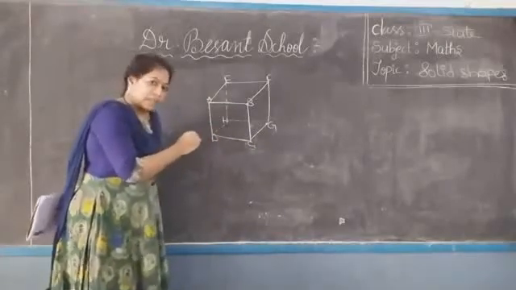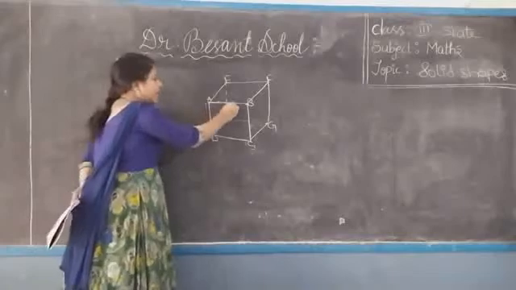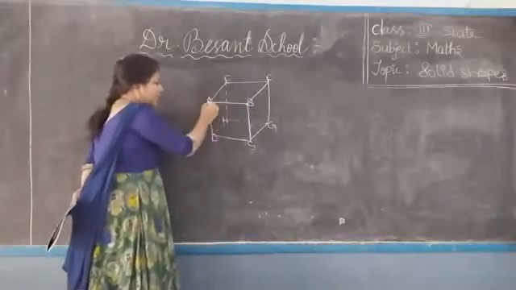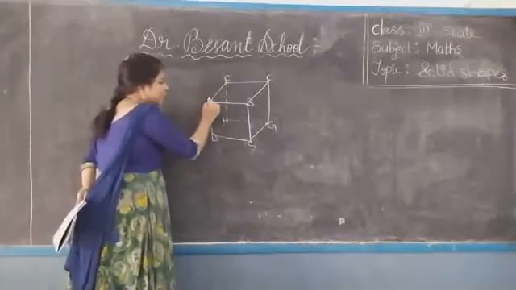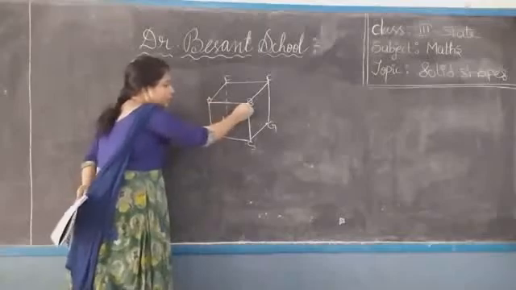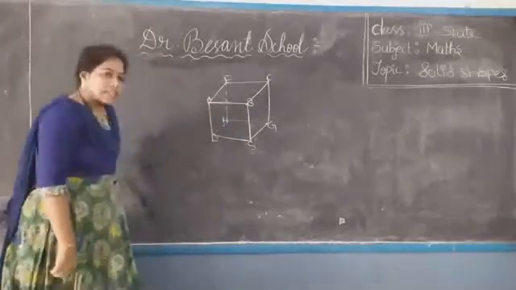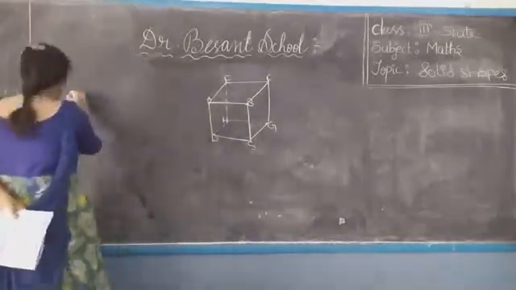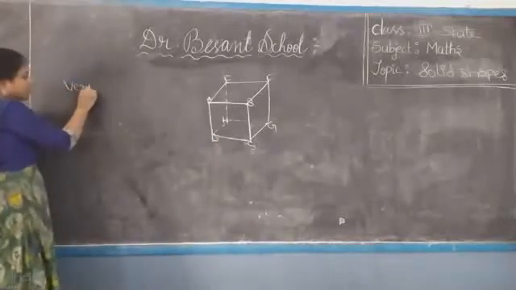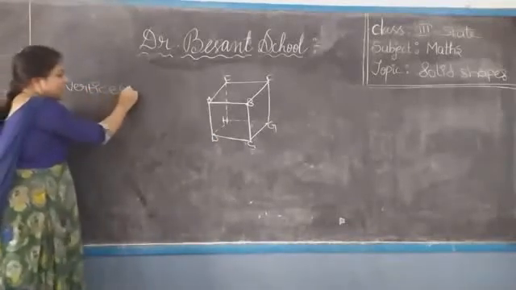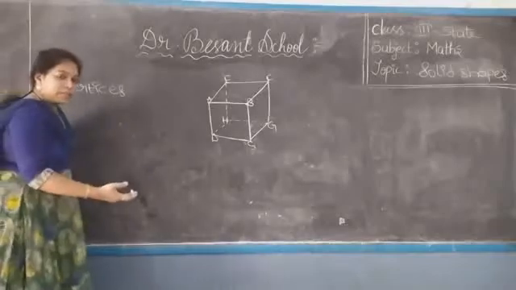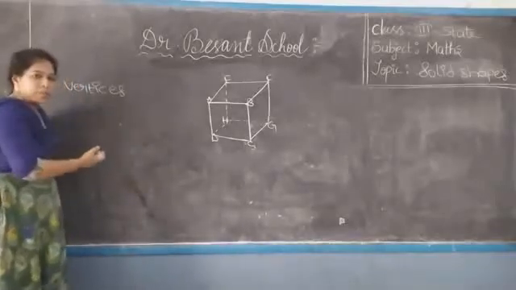Isn't it? Yeah. Now, where the edges are meeting like this, the point at which two edges are meeting, those points are called vertices. Now, we have to write down what the vertices are here. Can you say children, what are the vertices? Say loudly, what are the vertices of this cube?